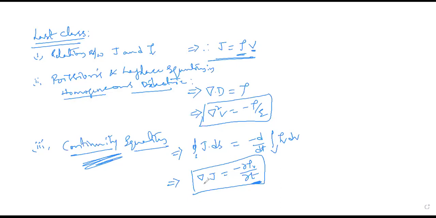So this del dot J, that means current density, how is it going to vary with respect to time? Because we already know current density is directly related to rho, from this expression we already got J is equal to rho v. In a similar way, what is that ambiguity and how should it be resolved? This we call the uncertainty in the continuity equation. That should be calculated once we complete magnetostatics.